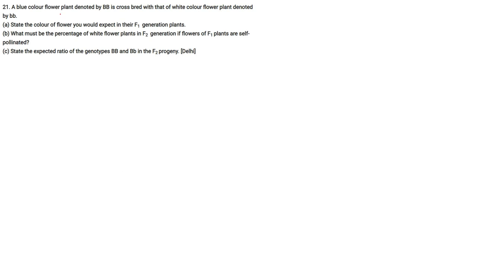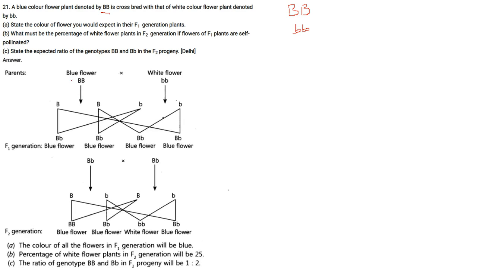A blue color flower plant denoted by BB is crossbred with a white color flower plant denoted by bb. This capital BB, blue color flower plant, is crossbred with the white color flower which is small bb. State the color of flowers you would expect in their F1 generation plants. See here we have BB and small bb. So, all the combinations which are possible are given here.